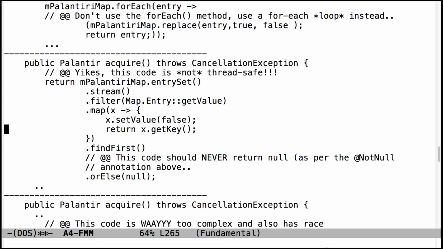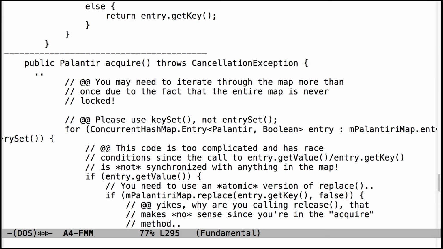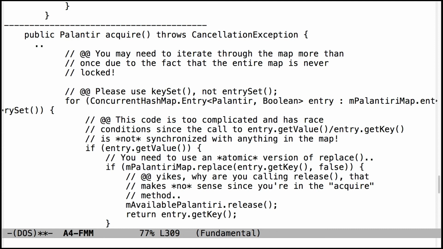A lot of people were trying to be clever, which is not a bad thing to be, but you have to make sure you're clever at the right time. In particular, you don't want to be using this streams implementation because it's not thread safe. So don't use that one. Otherwise, you get yourself into trouble. This code was just way too complicated. I think we've already talked about that. So hopefully it's way too much code. Acquire is really simple. So don't let yourself get too carried away with being clever.